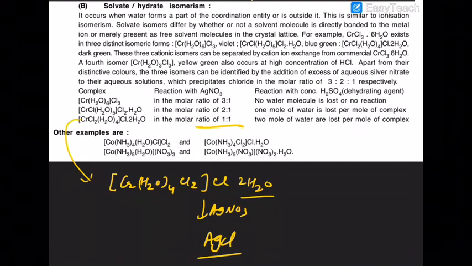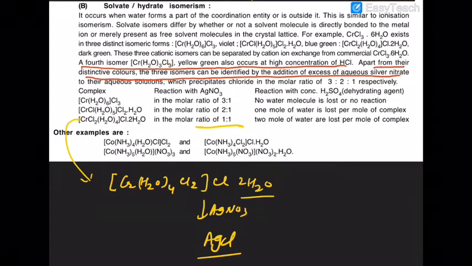Now one of the fourth isomers is what? The fourth isomer can be [CrH2O3Cl3]. That color is yellow green. It also occurs in high concentration of HCl. Apart from these distinct colors, the three isomers can be identified by adding excess of silver nitrate also. And this molecule can also give you what?